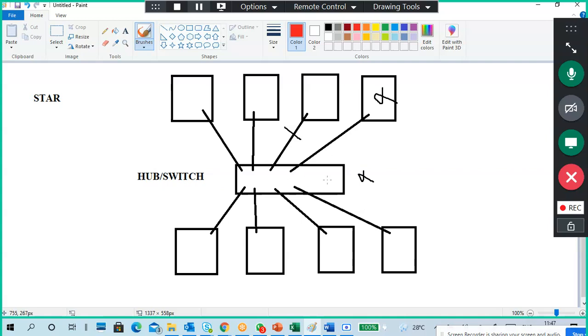Sir, if one system is interacting with the switch or a hub, is it reading or writing the data? It won't do anything, it just transmits it. It takes the data from one point and gives it to another point. It's very simple.